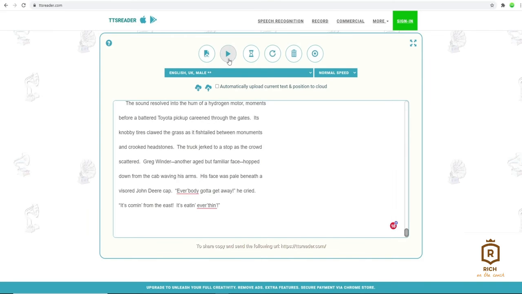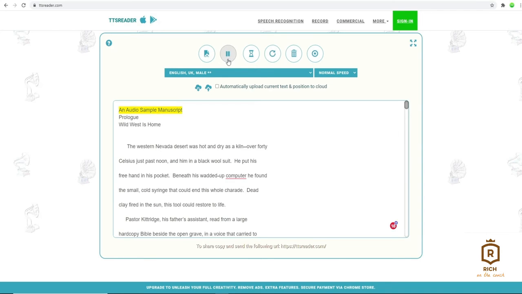After pasting it into TTS Reader, it's only a matter of clicking 2 buttons. First, to show a preview of how your sample is going to sound like, you can click on the play button right here, and it's going to instantly give you a vocal narration of the text you pasted. So TTS is using a bot to read off your script for you. And with TTS's advanced technology, it can give you a narration with the natural voice.